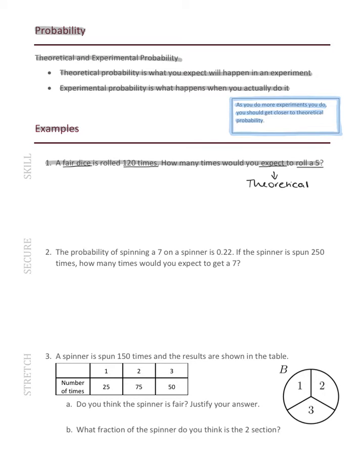Now, we have 120 times in total, but what we need to do is think about the probability of rolling a 5. So remember, probability is the favourable out of the total outcomes. So the favourable is there's 1 five out of 6 outcomes. Now, to find the theoretical probability, we do the fraction of, which means times, the number of experiments. So that gives us an answer of 20 times. So we should expect to get a 5 20 times.